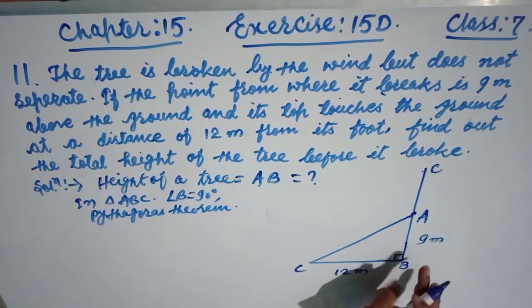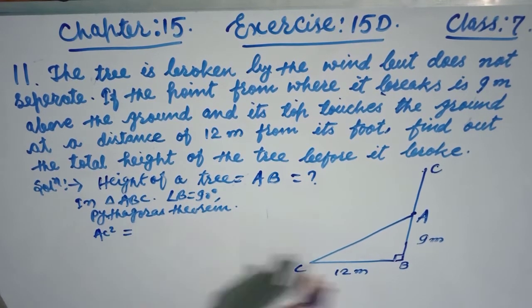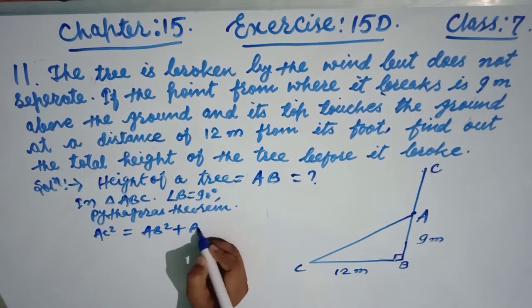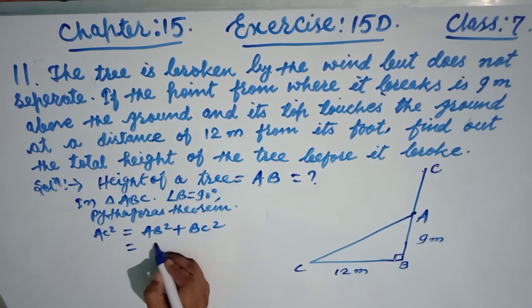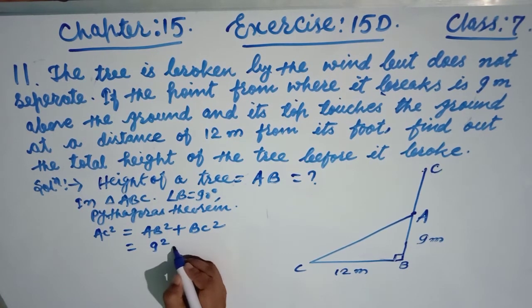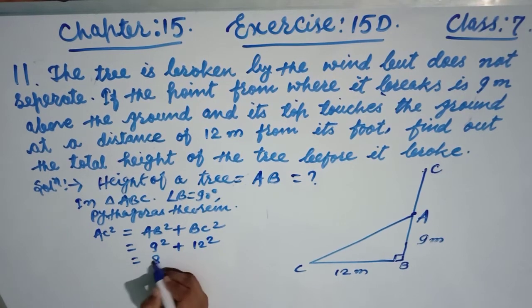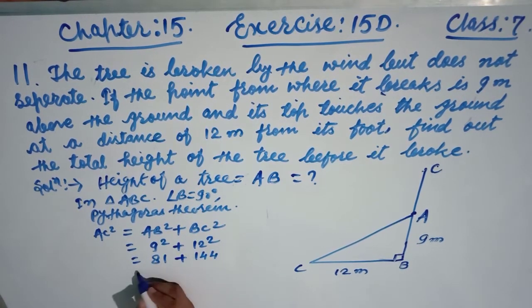So Pythagoras theorem is what, friends? Hypotenuse square is equal to perpendicular AB square plus base BC square. AB is given, this is 9 meter square, and BC is 12 whole square. So this is 81 and 144. Adding, this is 225.